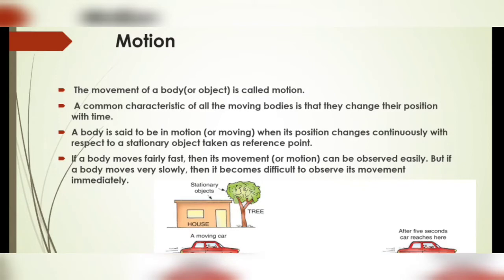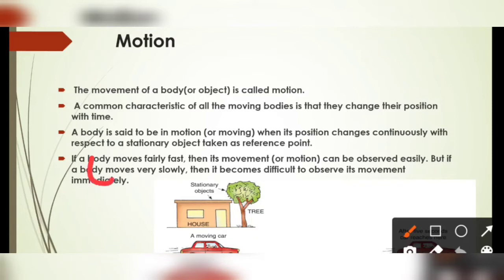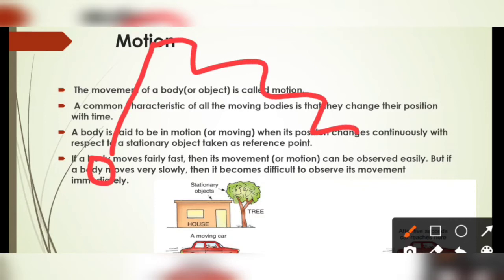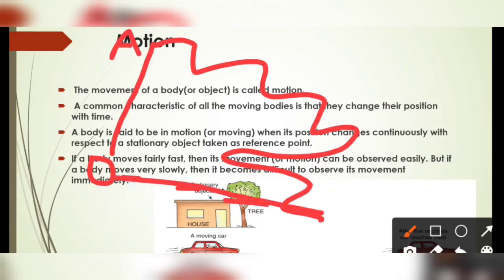Another example: consider O as a fixed point on a plane, and an object A moves on this plane, keeps changing its position, going here and here and here, and then reaches there. If we talk about the position of object A with respect to O, then A is said to be in motion with respect to O, because it is changing its position.